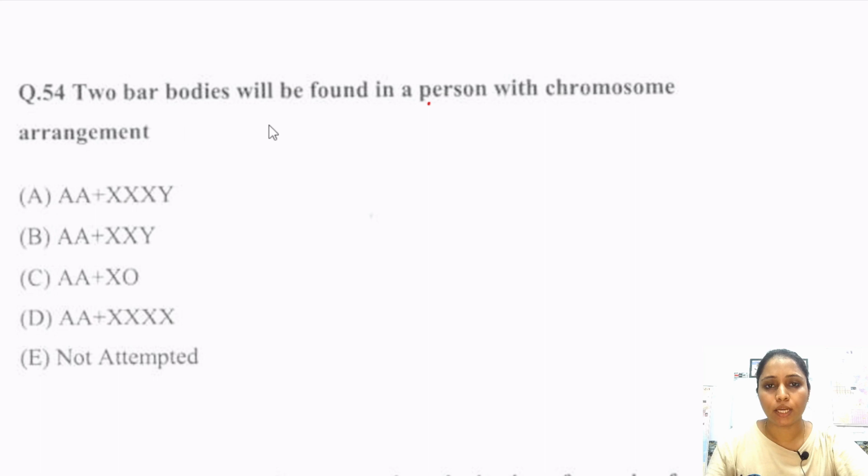And here there are 4 X chromosomes. It means 4 minus 1, so here 3 bar bodies are found. In this question they asked about 2 bar bodies. So 2 bar bodies are found in option number A. So the first option is the correct answer.